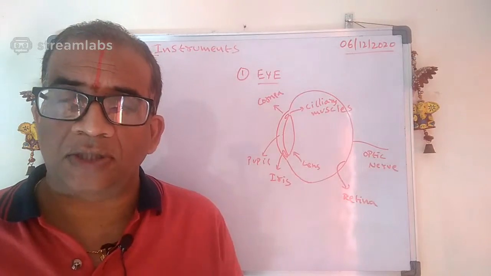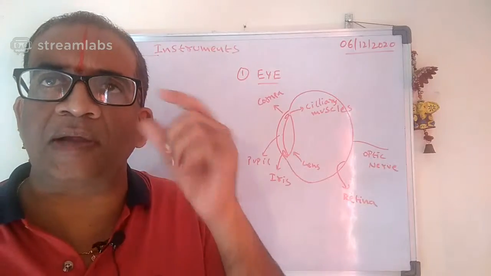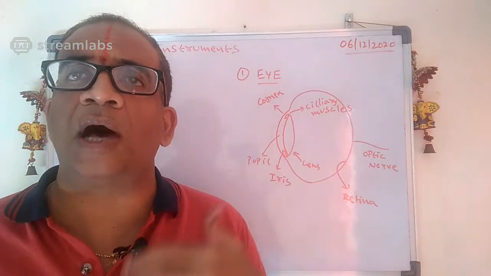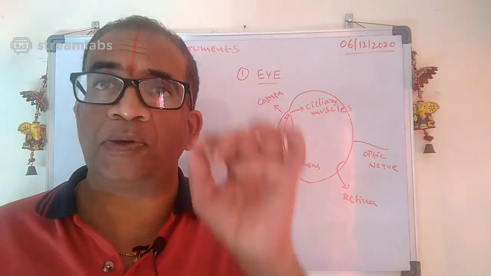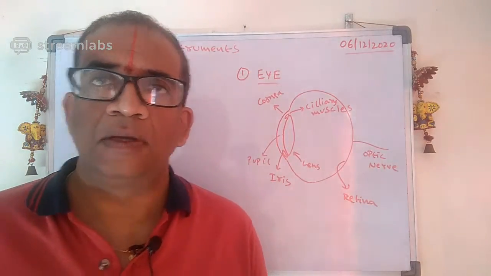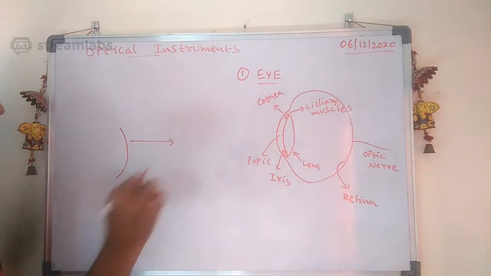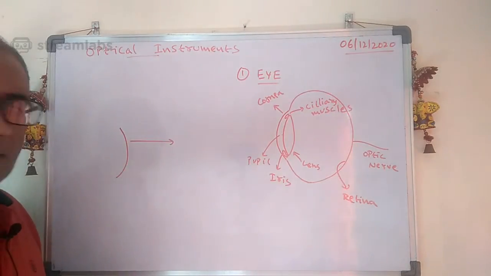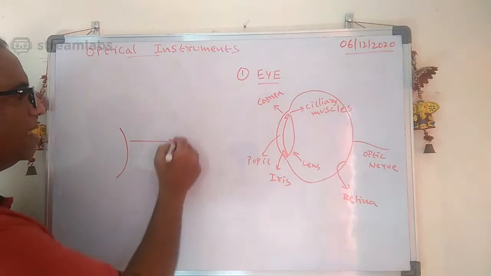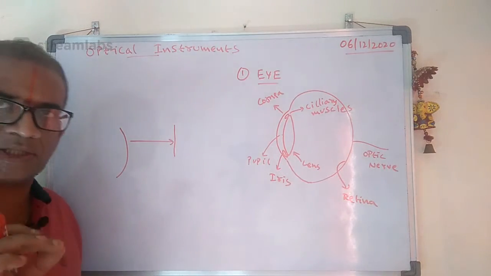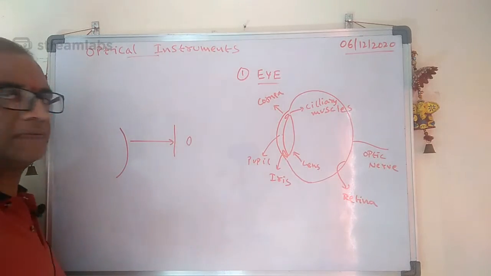eye. If the pupil is bigger, more light will enter. During dark time, the pupil size will increase. Look carefully here, during the solar eclipse. You have sunlight here, and during the solar eclipse the light is stopped for a minute. When the light is stopped, your pupil size will increase.